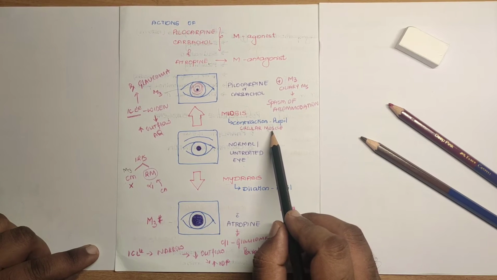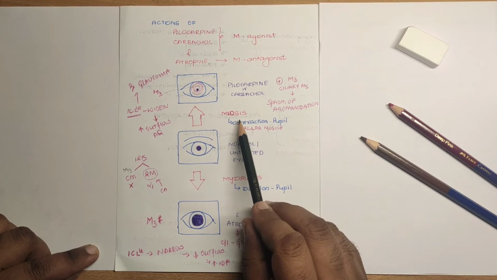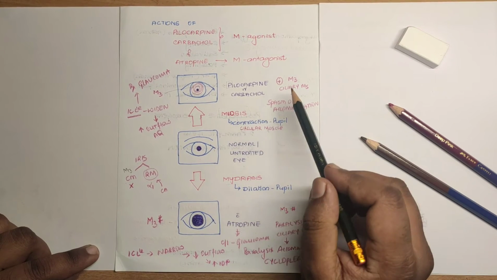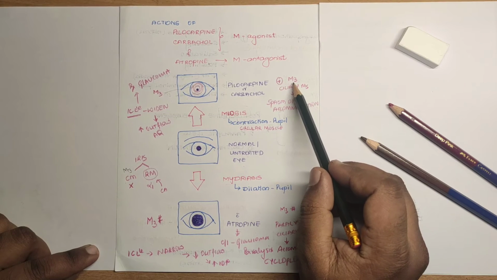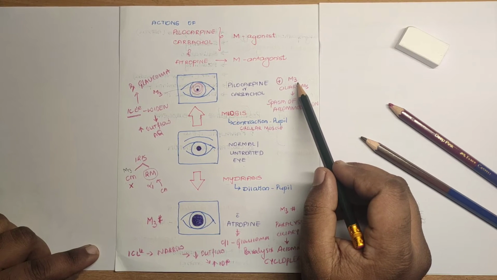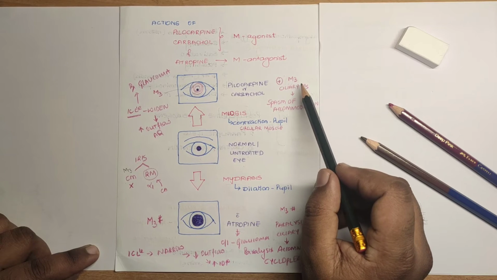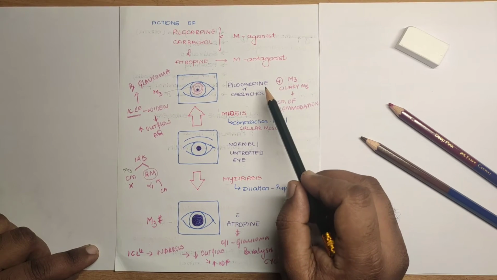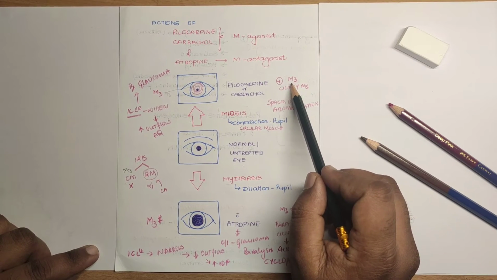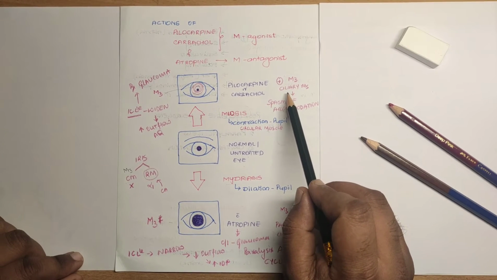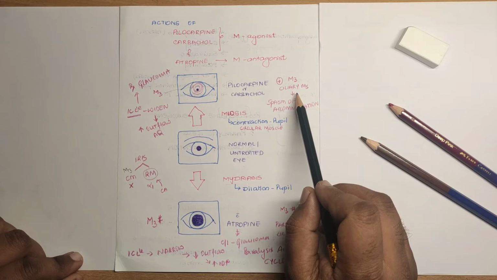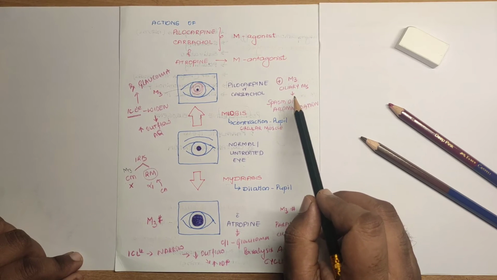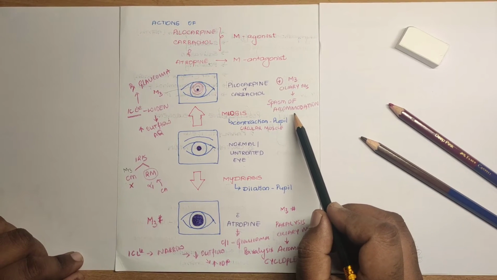Thereby the pupil diameter will reduce. So this is called as miosis. At the same time, on the ciliary muscle we have got the muscarinic receptor. So administration of pilocarpine will also stimulate the M3 receptor which is present on the ciliary muscle fibers, leading to the contraction of ciliary muscle fibers and leads to spasm of accommodation.